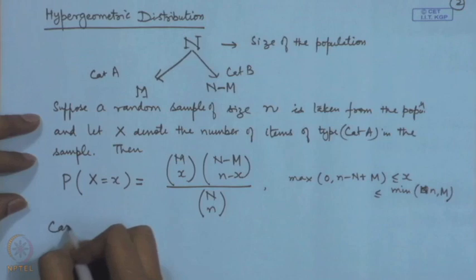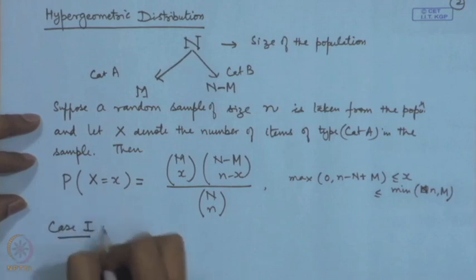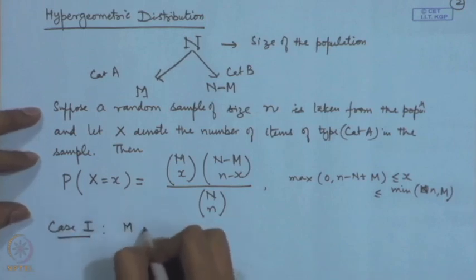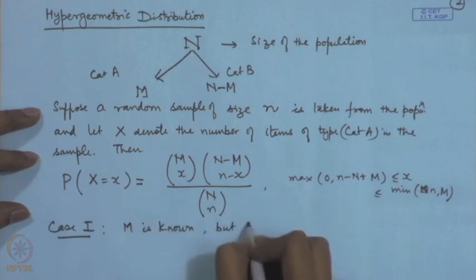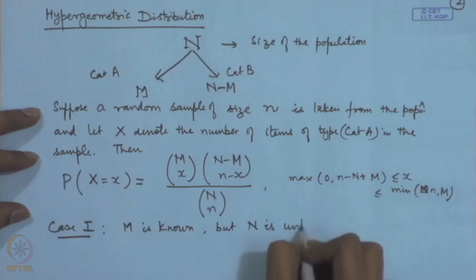Case 1 is that M is known, but N is unknown.